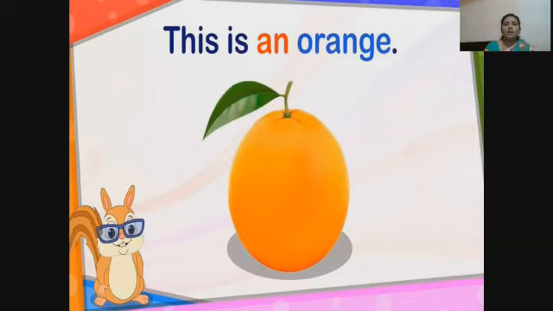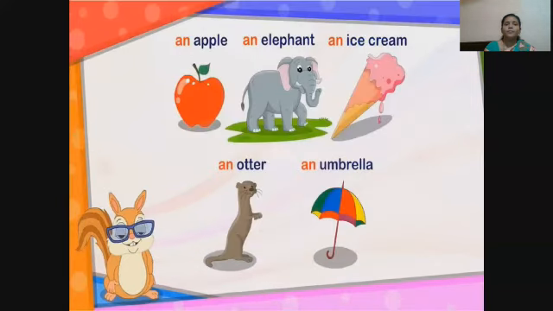There is one orange. Here we use an. One more example: an apple, an elephant, an ice cream, an otter, an umbrella.